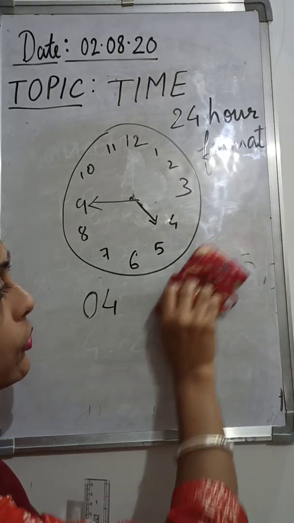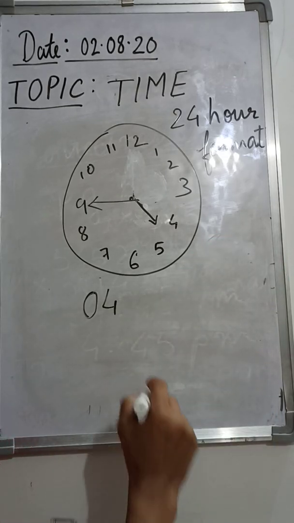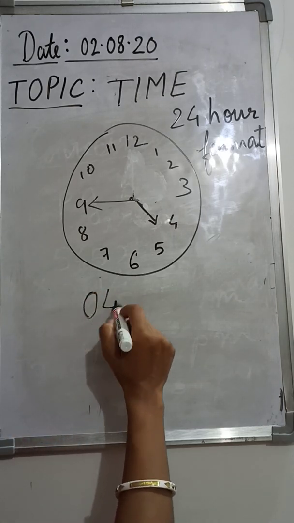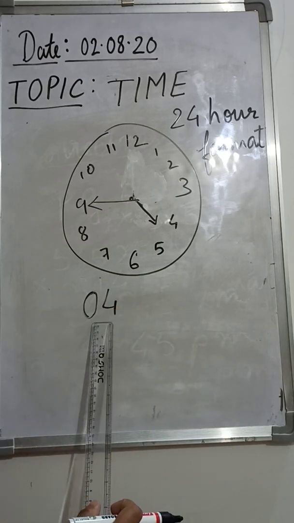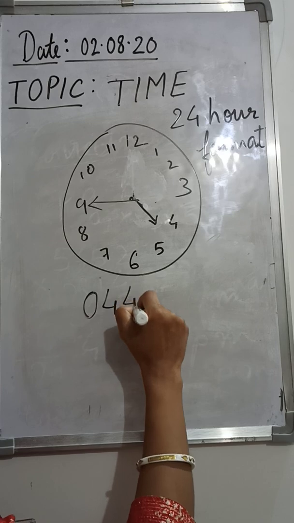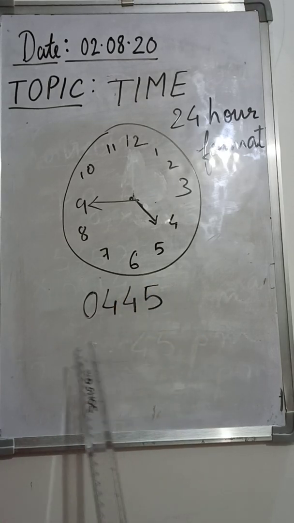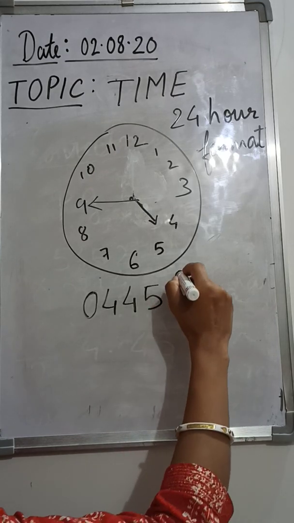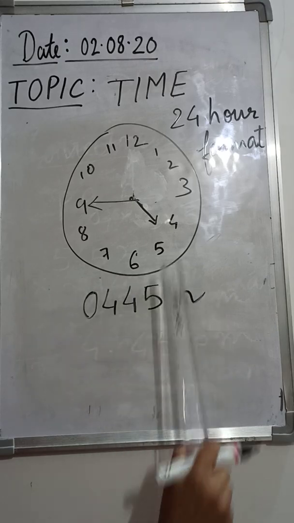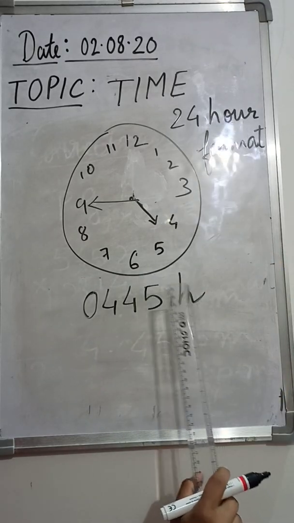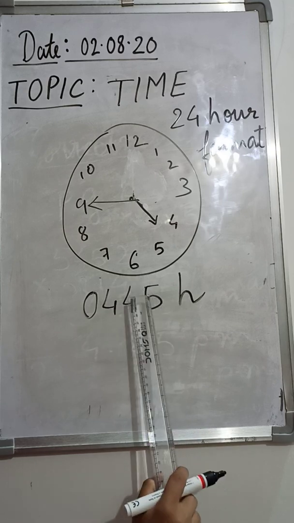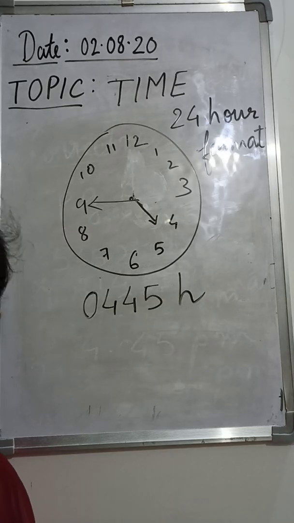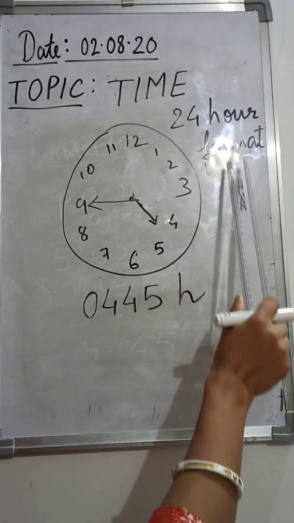We have to put a 0 on our own so that we can make it a 4-digit number. So we have added a 0 to the hour. This is your hour part. The first 2 digits will show the hour part, and the next 2 digits will show the minute part. So we have used 4 digits to show this time. After that, we have to write H. This is the way to write a 24-hour format. H means hours. So 4 hours, 45 minutes. The last 2 digits will tell you about the minute part, and the first 2 digits will tell you about the hour part.